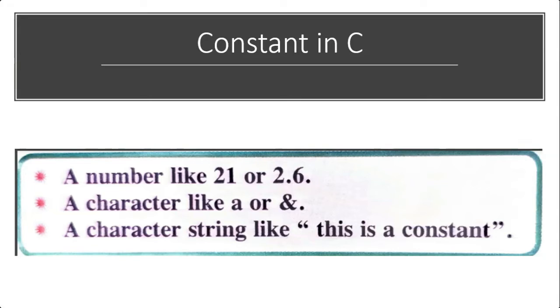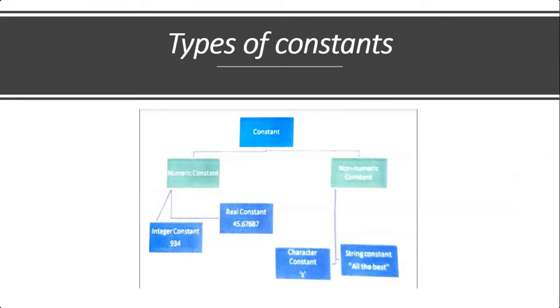So from the picture you can see the constants. Constants are divided into two types: numeric constants and non-numeric constants. Numeric constants are divided into integer constants and real constants. Non-numeric constants are divided into character constants and string constants.